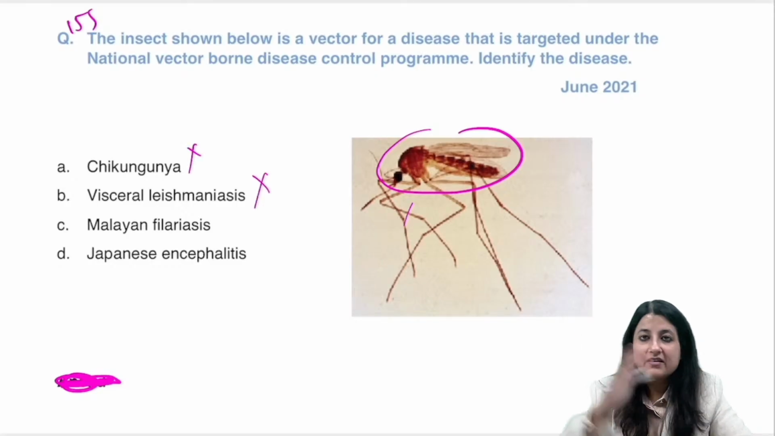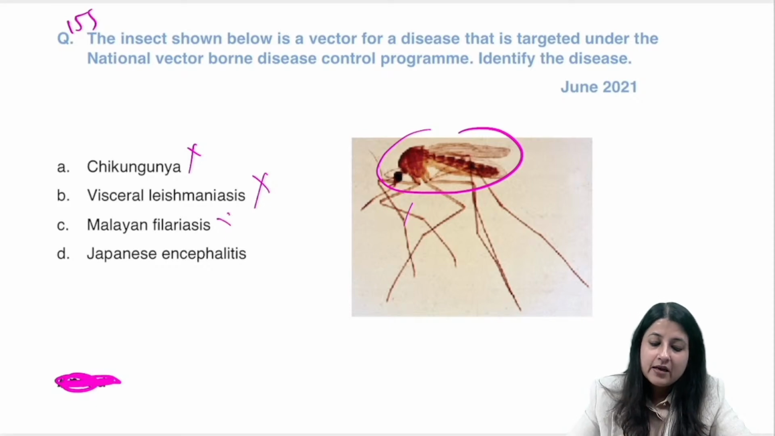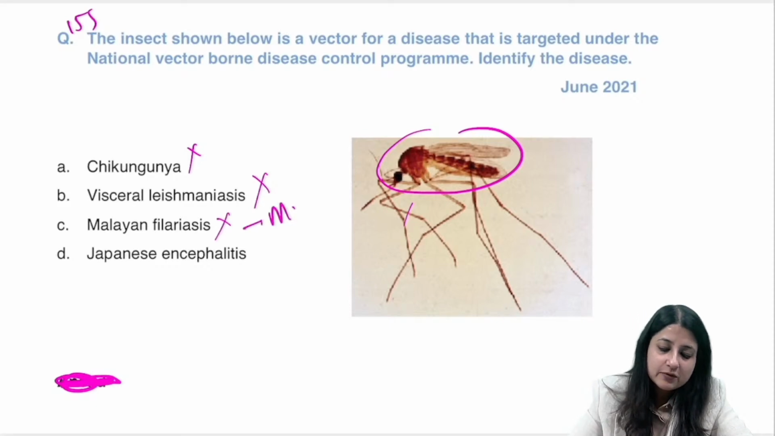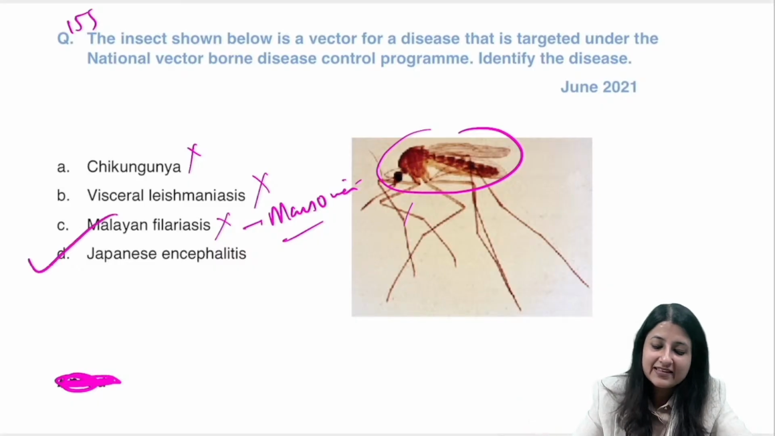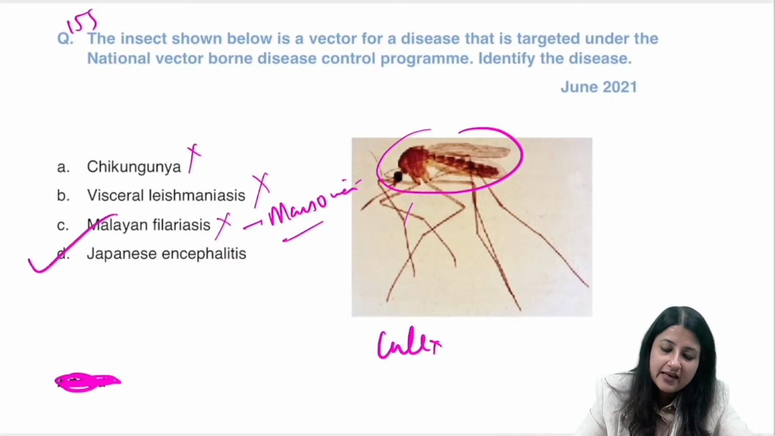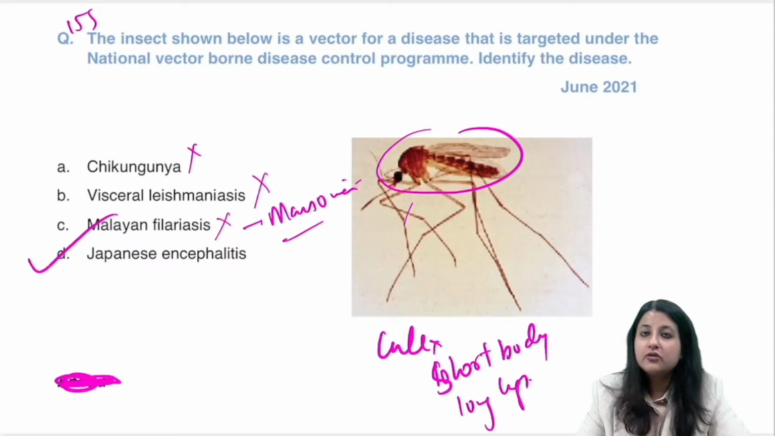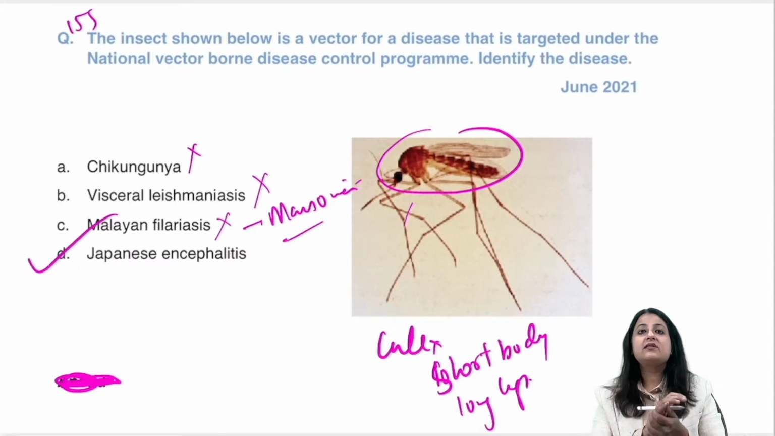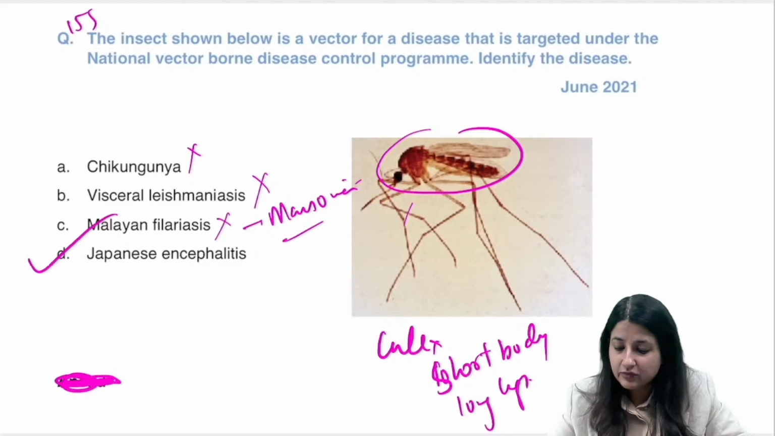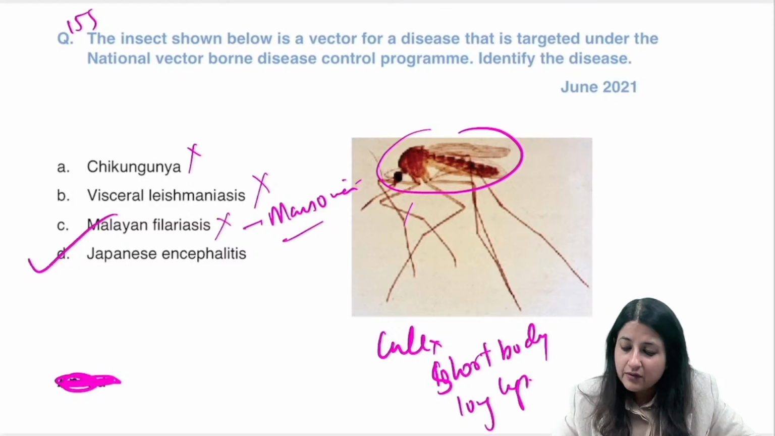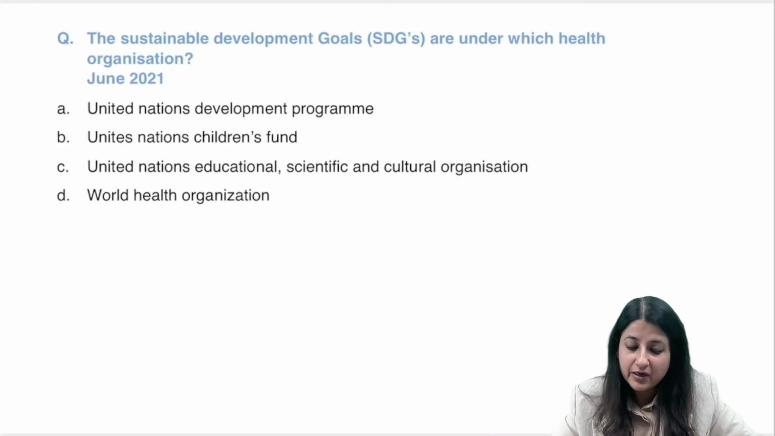Not sandfly, it doesn't have a hairy wing. Malayan filariasis is caused by Mansonia. Mansonia is in a squatting position. So what is this? Culex. Short body and long legs. What is this? Japanese encephalitis. What else does it get done? Filariasis, lymphatic filariasis. We will have an image class, so you don't have to worry.